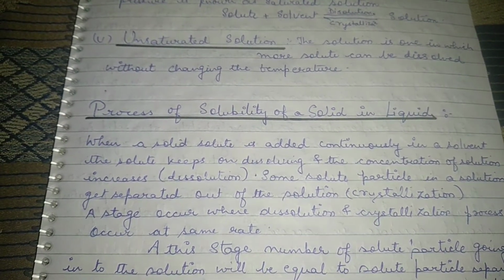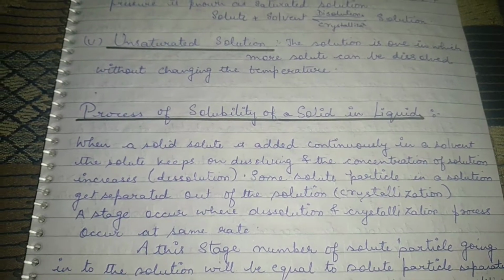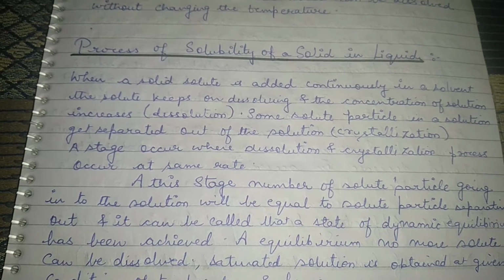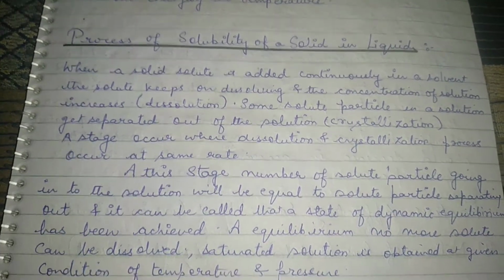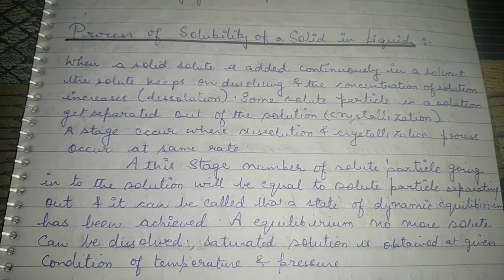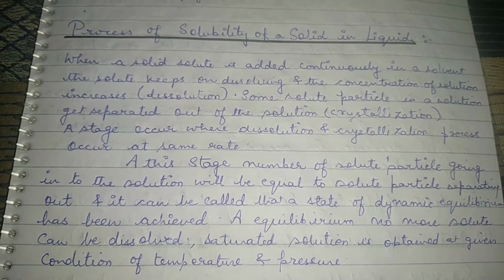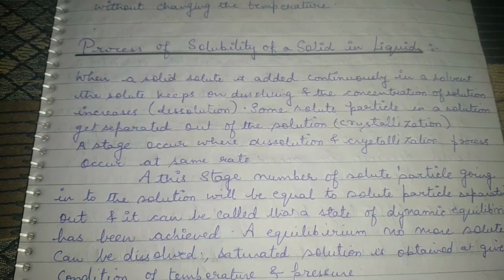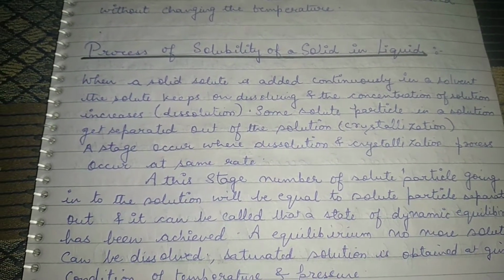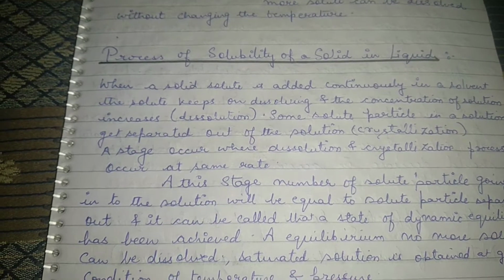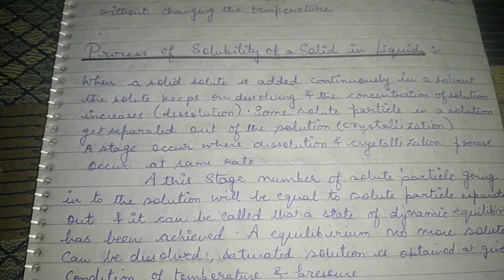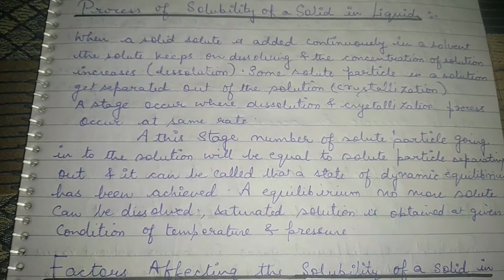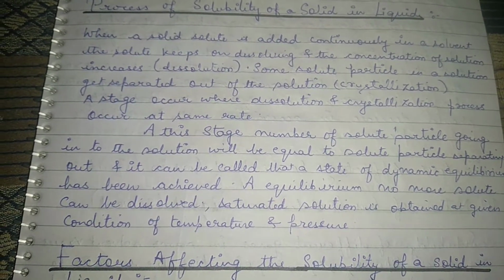A stage occurs where dissolution and crystallization processes occur at the same rate. At this stage, the number of solute particles going into the solution will be equal to the solute particles separated out, and that stage can be called dynamic equilibrium. Already I defined that at a particular stage, whatever amount of solute gets dissolved, the same quantity gets crystallized out. That stage is known as dynamic equilibrium. At equilibrium no more solute can be dissolved and a saturated solution is obtained at given conditions of temperature and pressure.